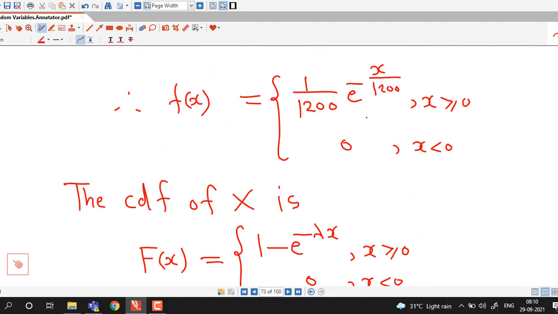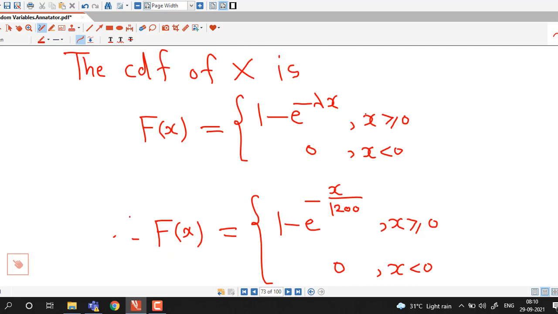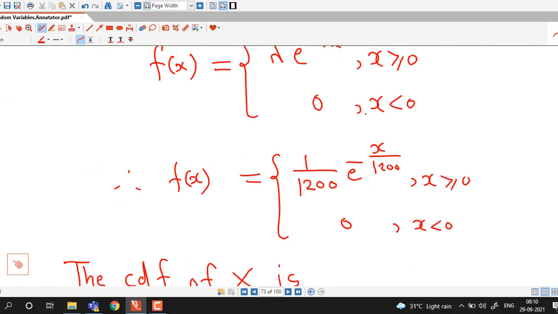So we can find the required probability either using the probability density function or the cumulative distribution function.